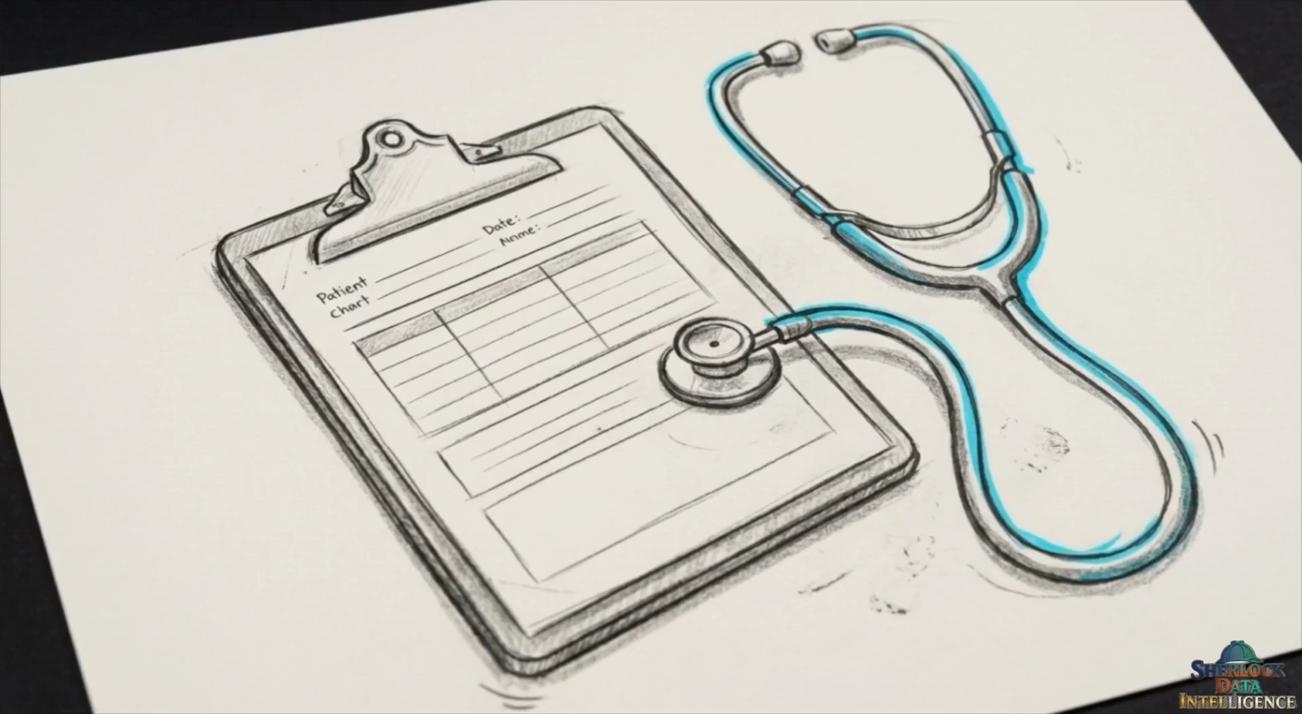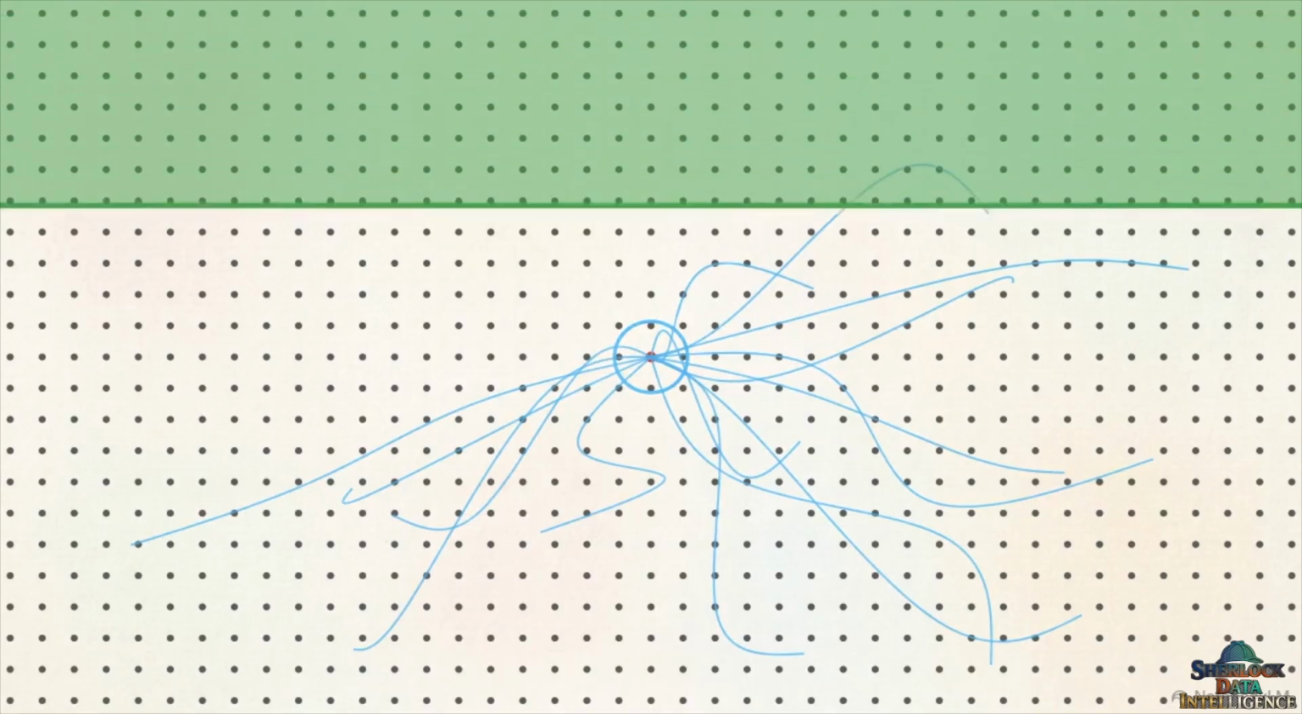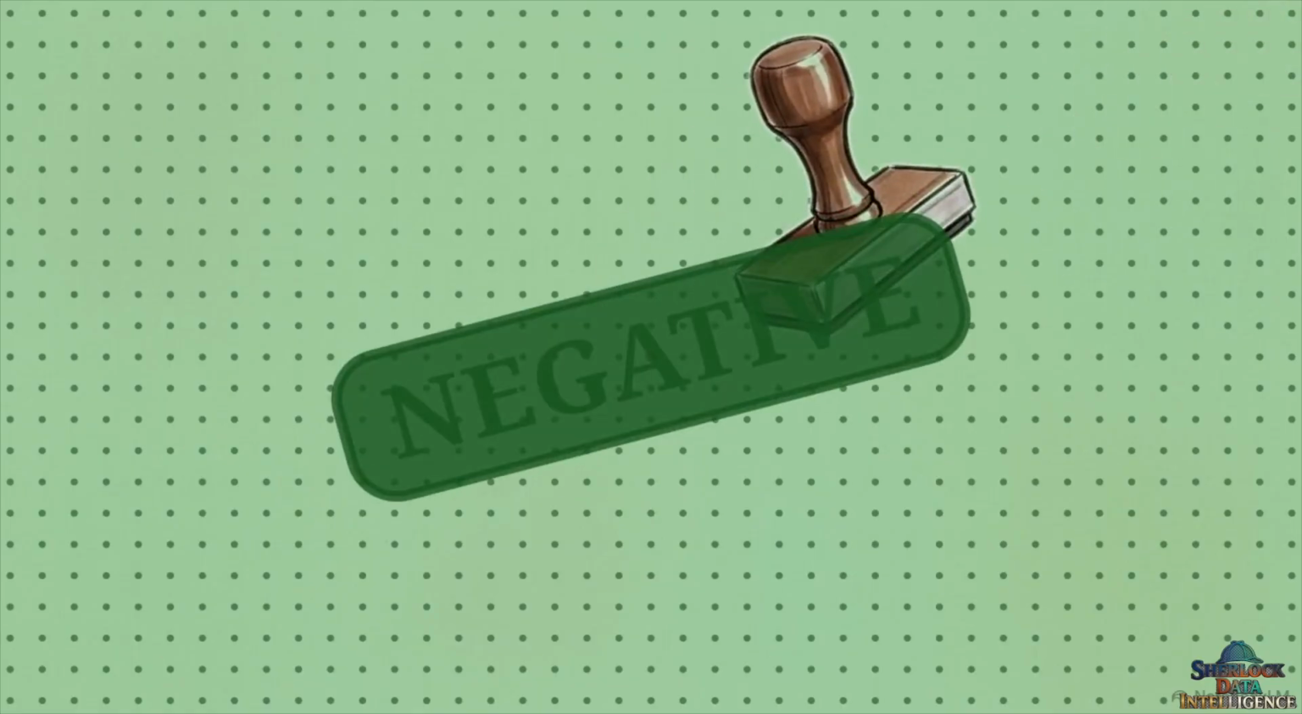You are tasked with designing a medical screening tool to detect a rare disease. This specific condition affects exactly one person in a million. You could spend months training a sophisticated neural network to find it. Or you could write a single line of code that simply marks every single patient as healthy. The system does zero analysis. It just rubber stamps everyone as negative.